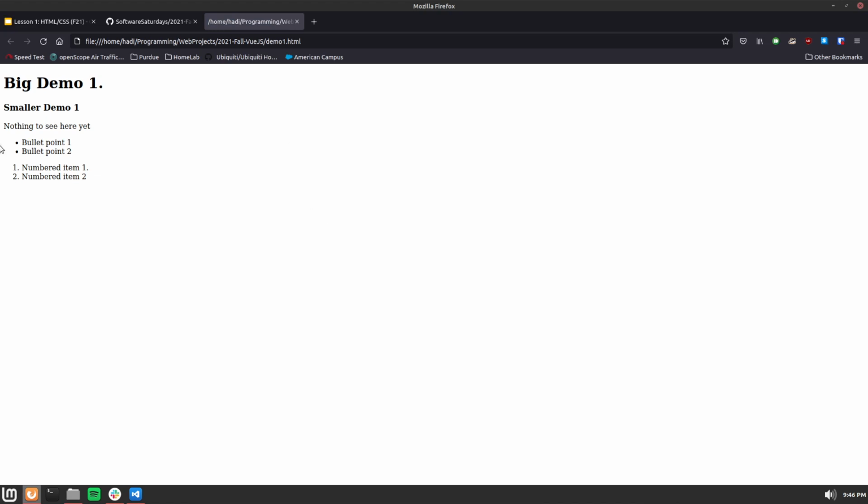Here's an example of that code we just showed earlier, and you can see that there's big text for H1, the smaller H3, and then the bullet points appear with the paragraph text and the numbered items. Also note that there is spacing. HTML automatically adds spacing in between these individual elements. So in case you can't tell why there's too much or too little space, think about how much default spacing exists from the HTML renderer.